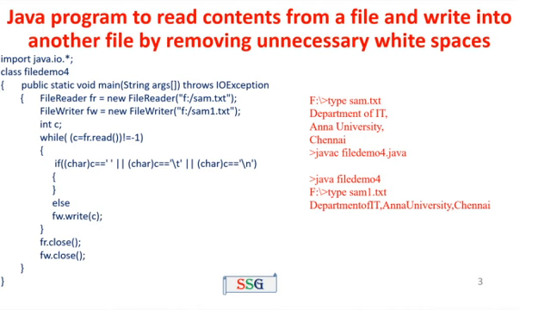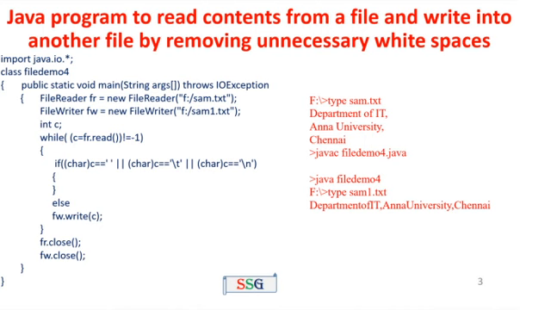So okay, next one we have to compile the program: javac file demo4.java. Compilation is over, no error. Then java file demo4, and automatically the content of samp.txt is written into samp1.txt by removing the unnecessary white spaces such as empty space, new line and tab key. Now we have to see the contents of samp1.txt: department of IT.